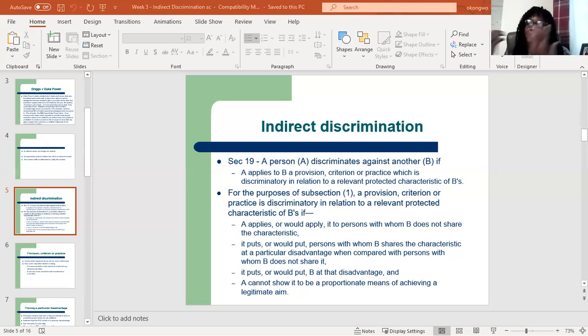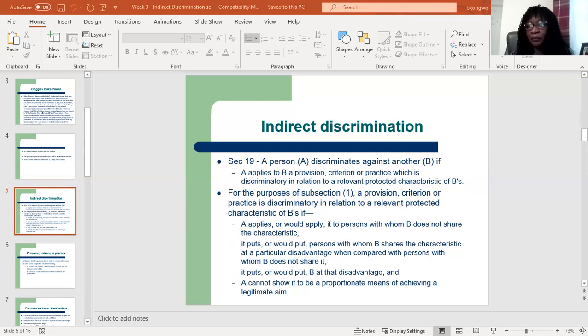So he has a PCP that puts a person with a protected characteristic at a disadvantage when compared to others that do not have the characteristic, and the employer does not have any legitimate reason for having that PCP.